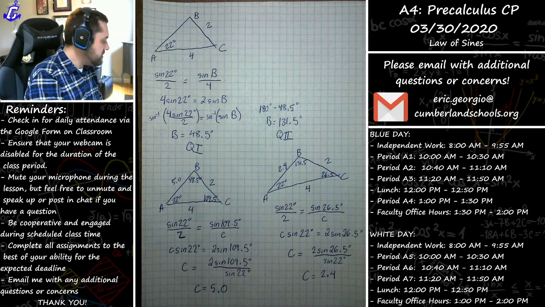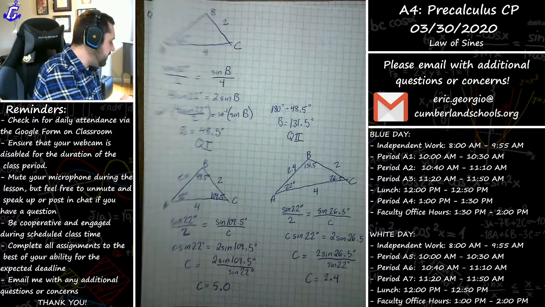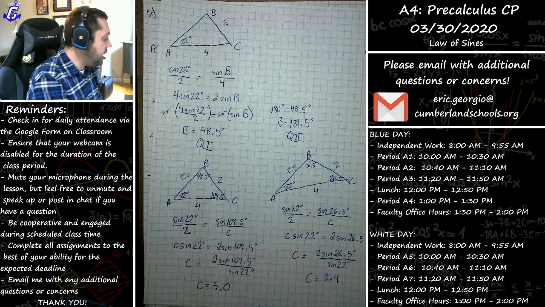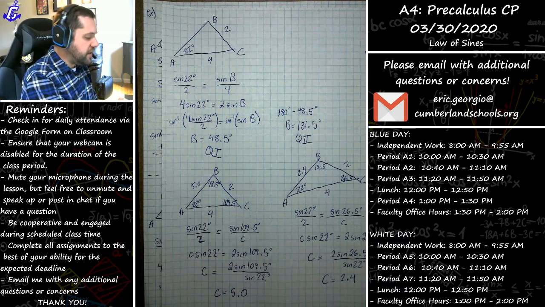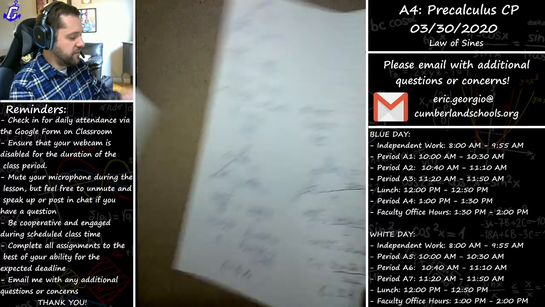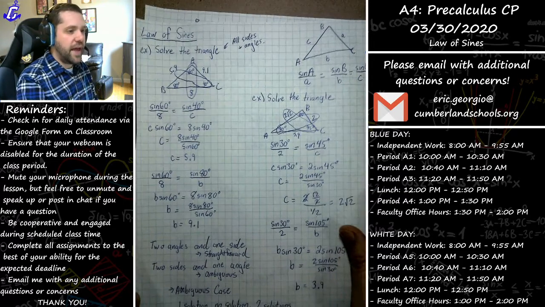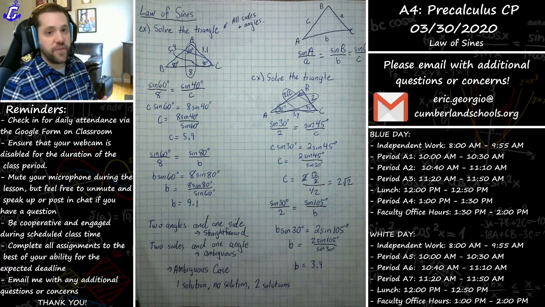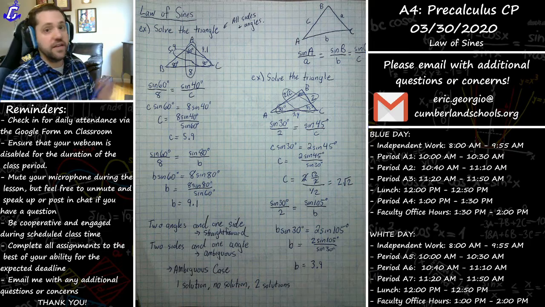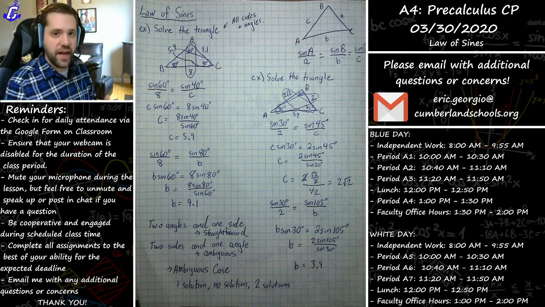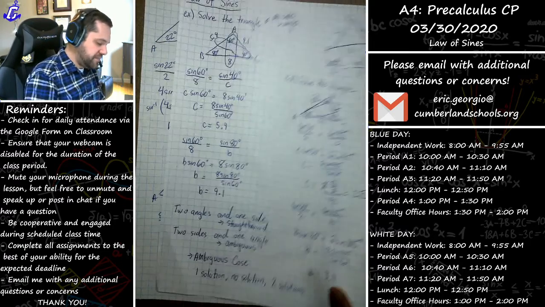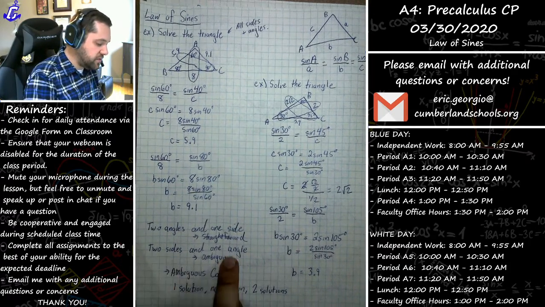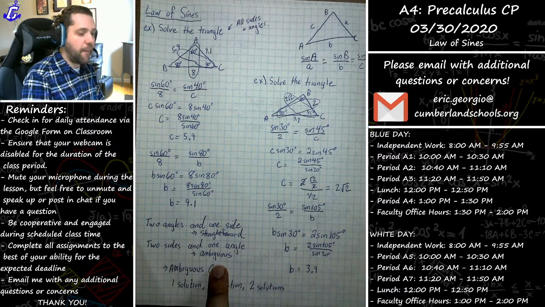All right? Again, just like we saw at the beginning, if you're given just the 2 angles and a side, well, then it's a very straightforward idea where you can just go ahead and find the third angle and find all the sides across from it. There is no ambiguity. It just has to be the way it is, right? Unfortunately, though, if you're given two sides and an angle, that's when it becomes ambiguous.